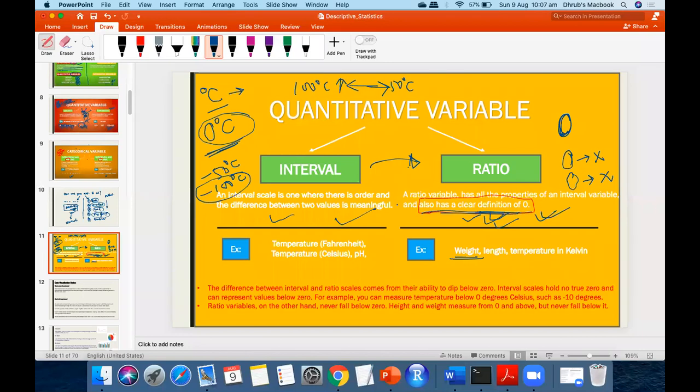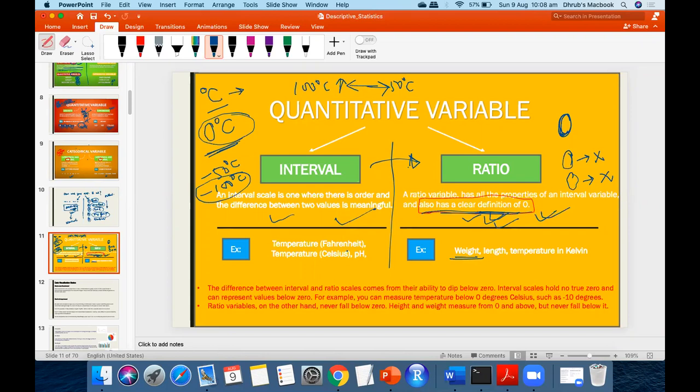Is ratio the fixed one and interval can vary? No, both are different. When you say it can go beyond 0, that is because 90 to 95% of those fall under interval.